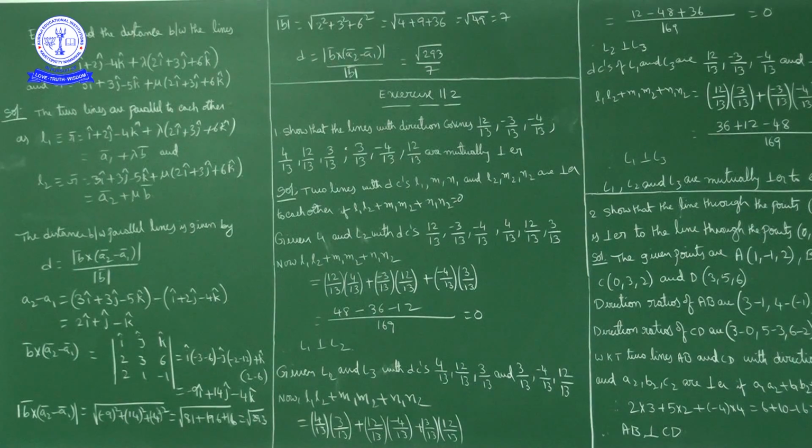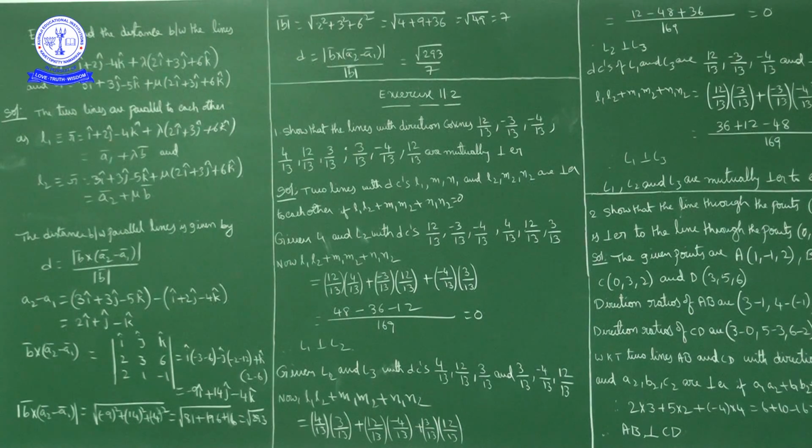Okay, next magnitude of B bar, magnitude of B bar will calculate. Magnitude of B bar is square root of, what is B bar? 2i cap plus 3j cap plus 6k cap, no? So square root of 2 square plus 3 square plus 6 square, square root of 4 plus 9 plus 36, that is 49, nothing but 7.